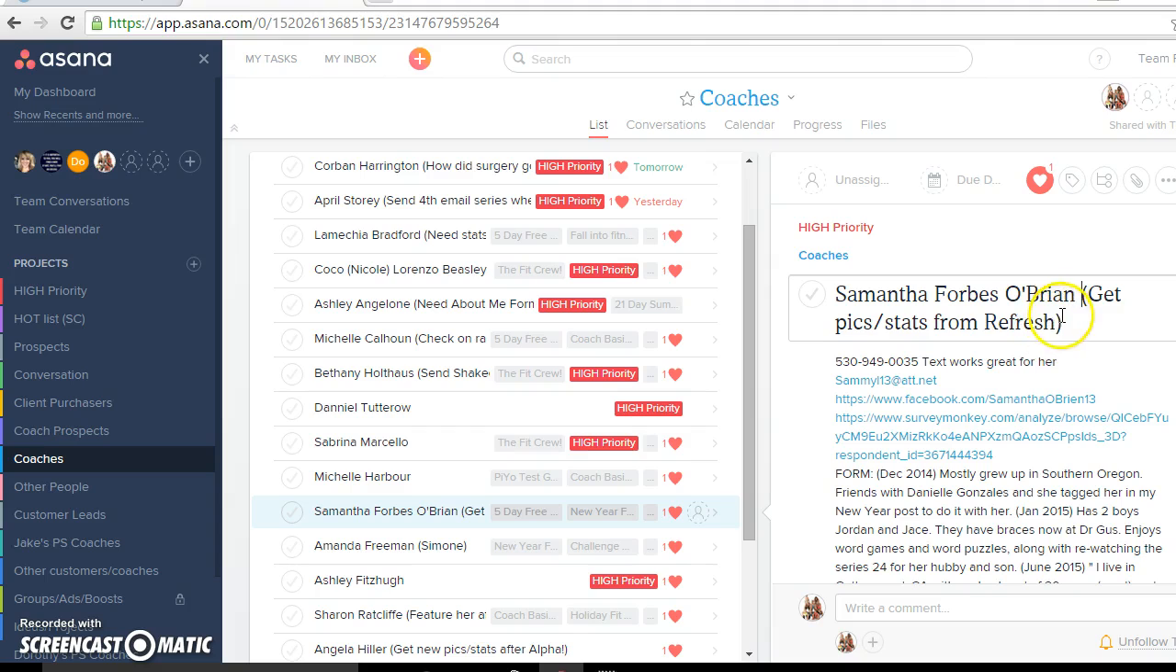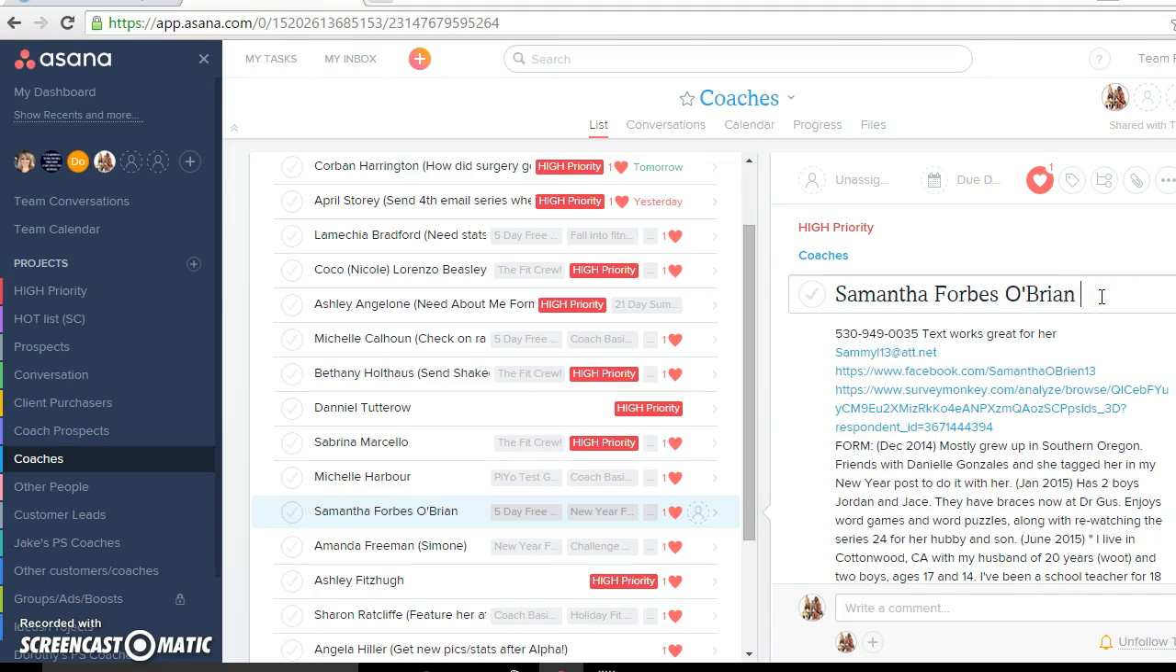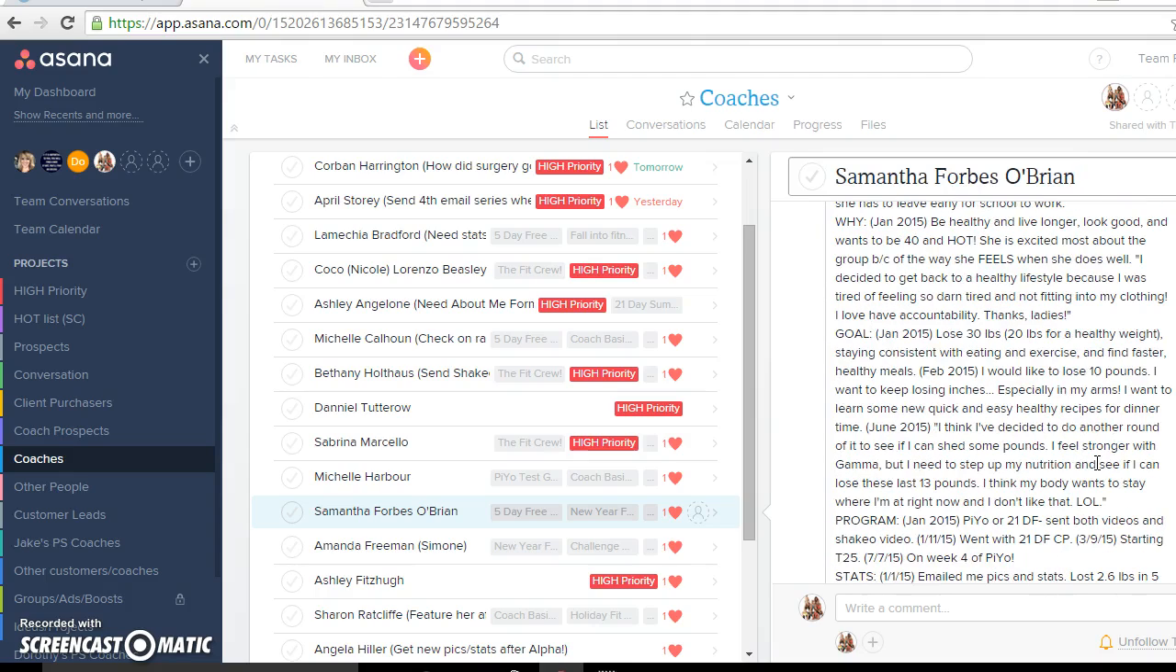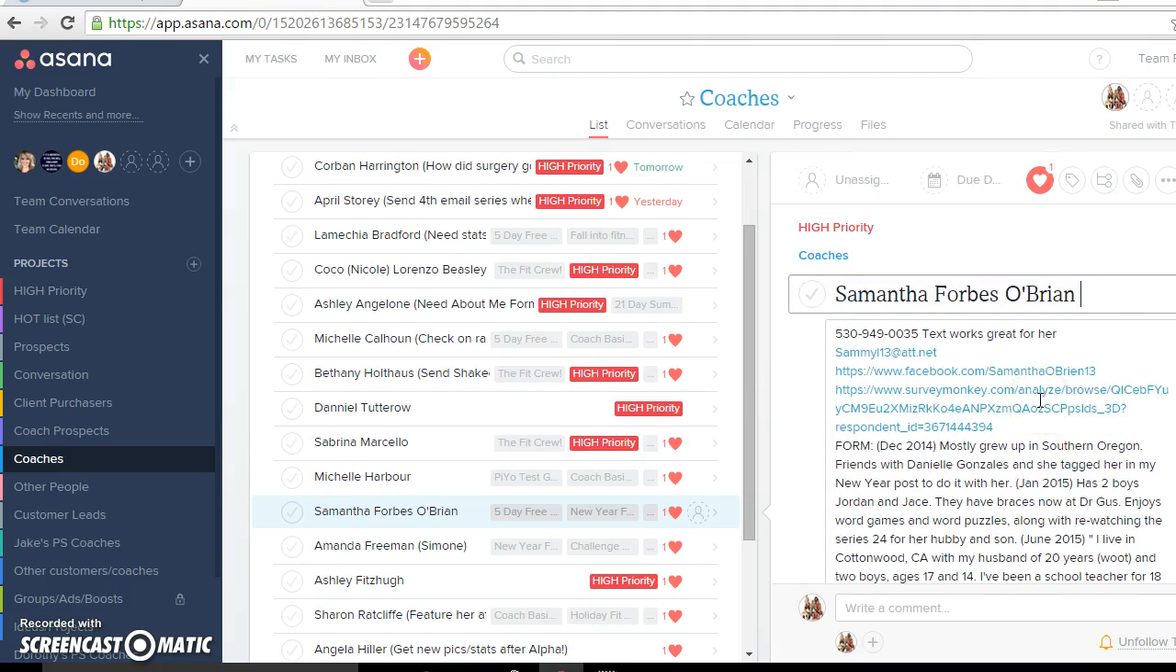So I already did this already, so I can delete it because I already got her pics and stats. Woohoo! She's actually in my high priority as well, and she's under my coaches. Sometimes I've had a 2 in 1 list before, but I want her as my high priority because she's an awesome coach. So this is the perfect example for you guys.